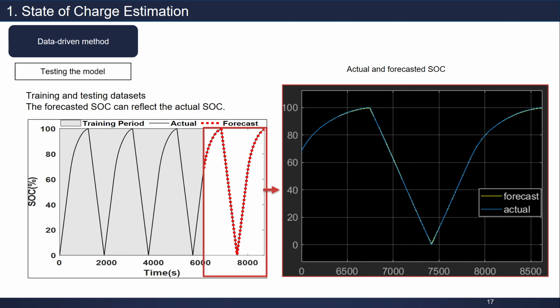After we upload the model to the board, in Simulink we can gather this actual and estimated SOC. The yellow is the result of the proposed method, and the blue one is the actual data that we gather using Bexel.